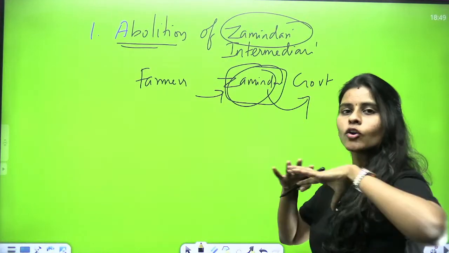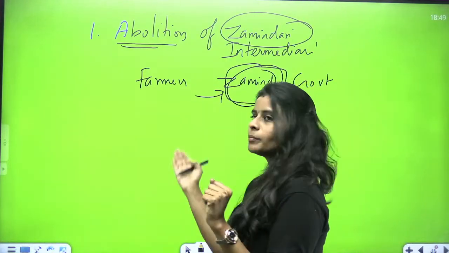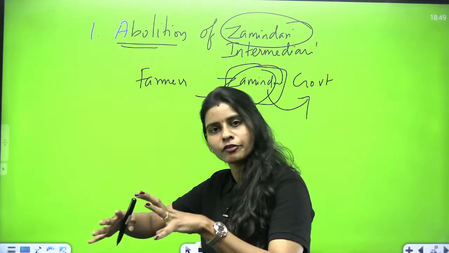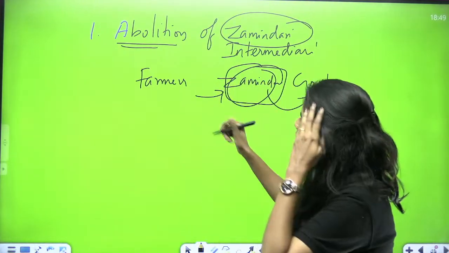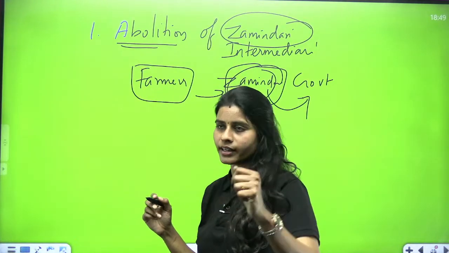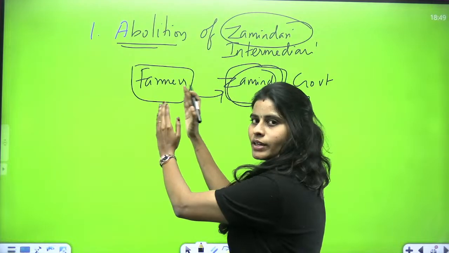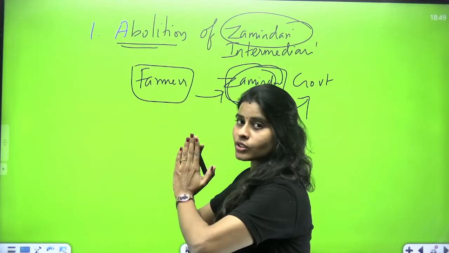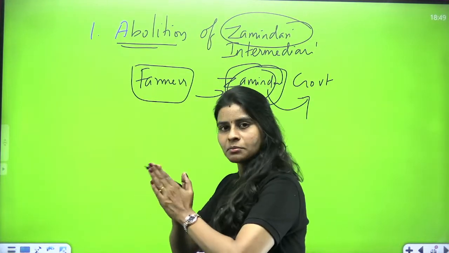So the Zamindars would not own their land anymore and it would be given to someone else who can submit the revenue on a fixed date. And what had happened? Farmers were paying a huge amount of money as water rent. So they were the actual owners. We had collective ownership of agricultural land before the Zamindari system was in place, right?